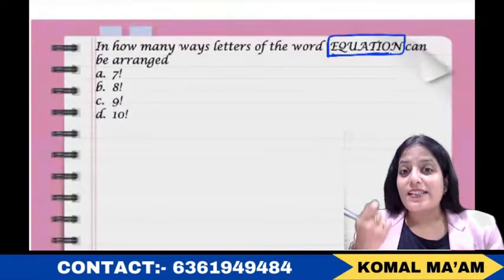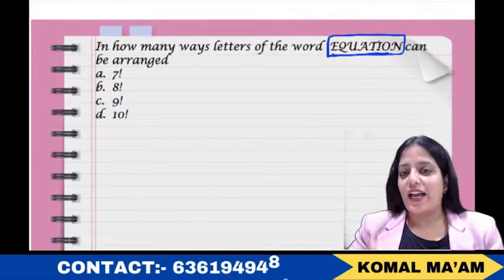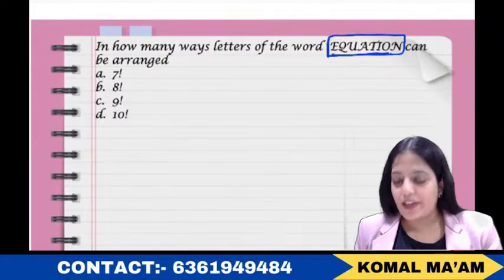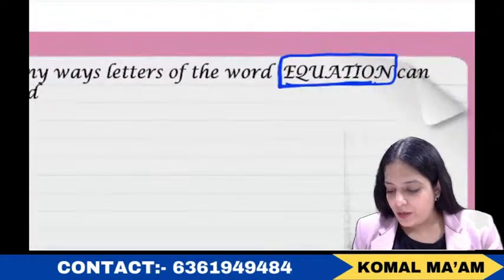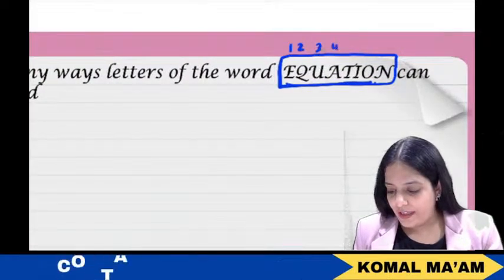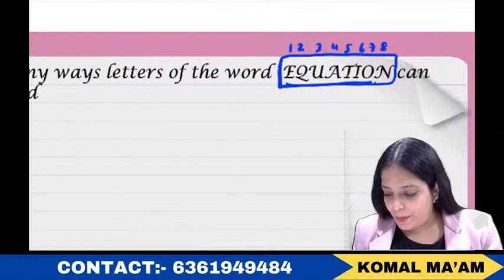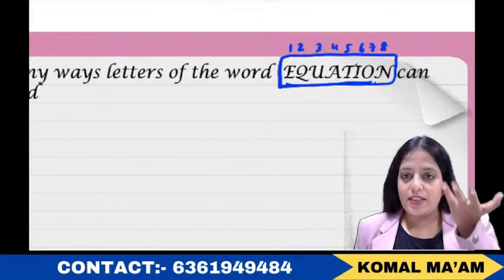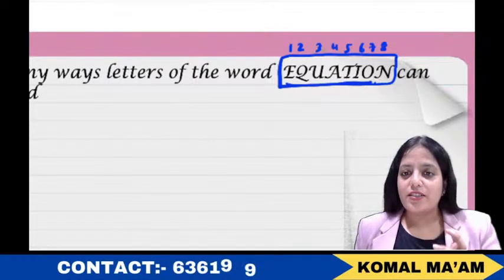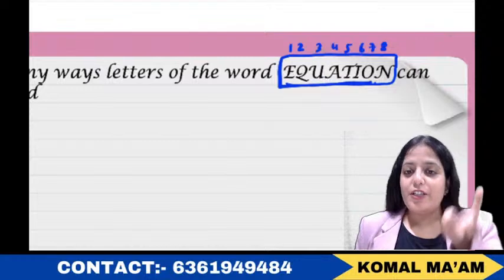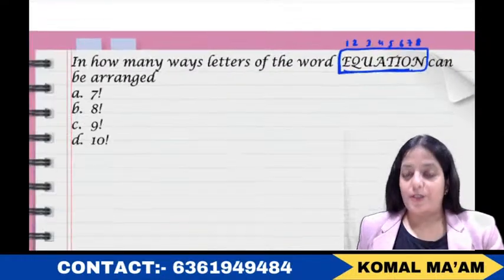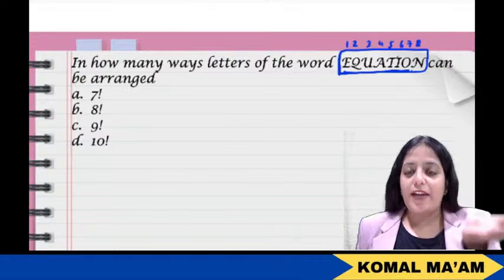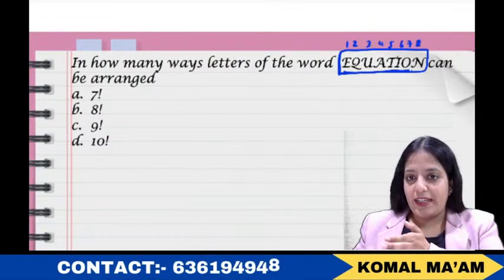Now second, count the number of articles, items, letters, whatever. Here we have letters, so how many letters do we have? Just count it: 1, 2, 3, 4, 5, 6, 7, 8. So we have 8 letters in hand, and all 8 letters are unique. We need to find out the number of ways. Now a very easy way to solve this question: you have 8 letters and you have to make them sit at 8 places.